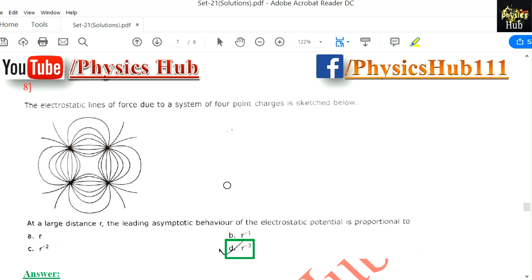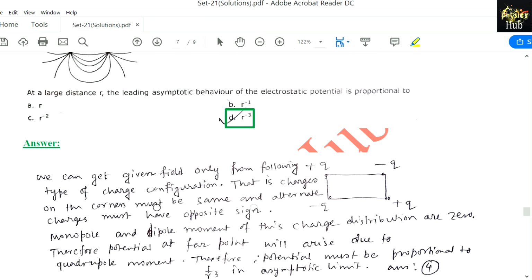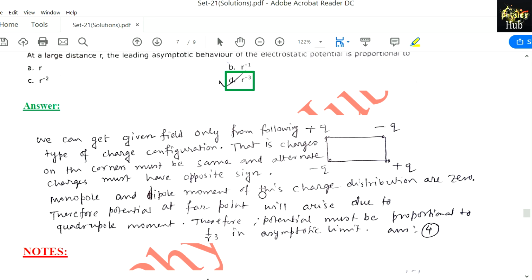The electrostatic lines of force due to a system of 4-point charges is sketched below. At a large distance r, the leading asymptotic behavior of the electrostatic potential is proportional to. Now, this type of electrostatic lines of force is possible only when you get a configuration like this. So, this is basically a quadrupole. We can get the given field only from the following type of charge configuration: charges on the corners must be the same and alternate charges must have opposite sign.